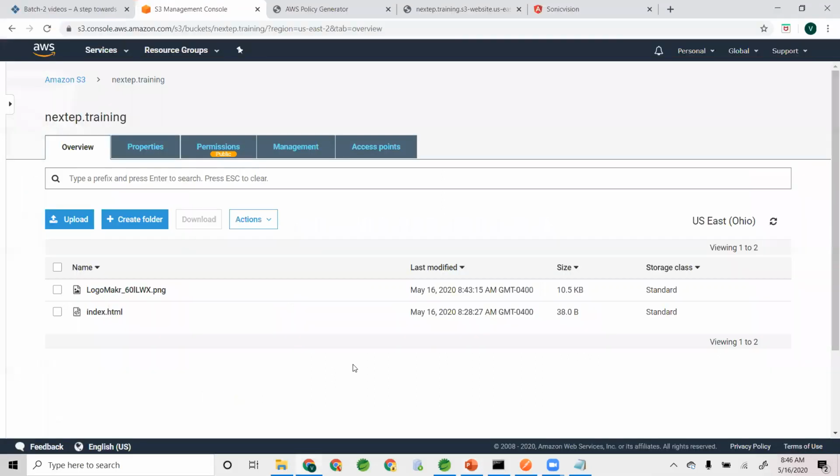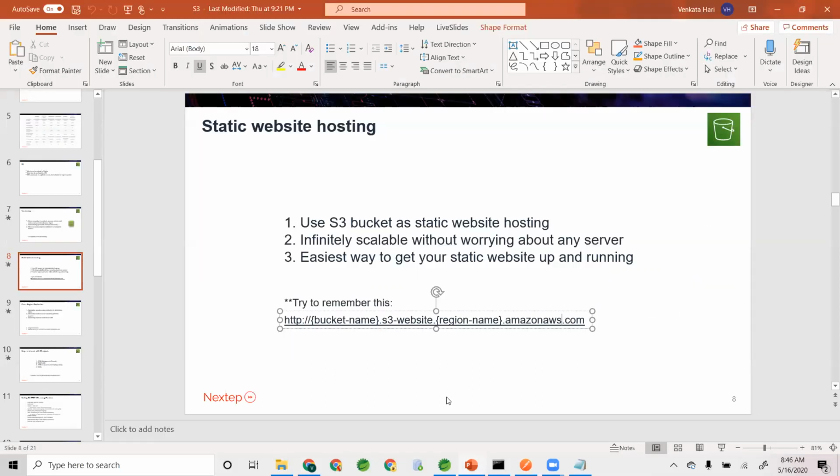Excellent. Venkat? Yes. So we are uploading one file at a time into the bucket, right? So let's say I have a project that I want to upload. There is this option to create a folder, but can upload take in a folder and upload everything at a time, or do we need to create the folder? Okay. We will talk about that.